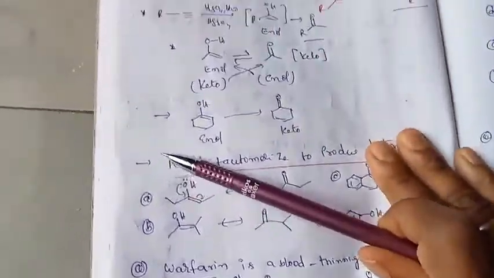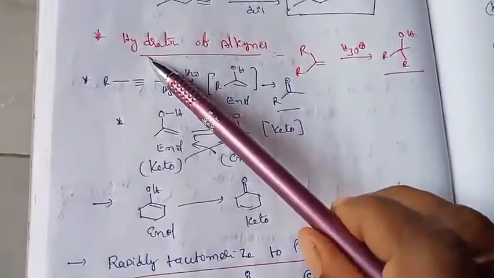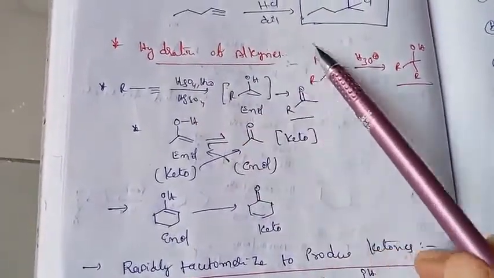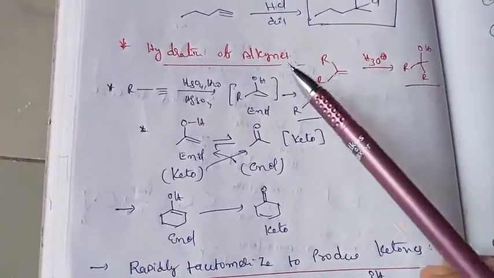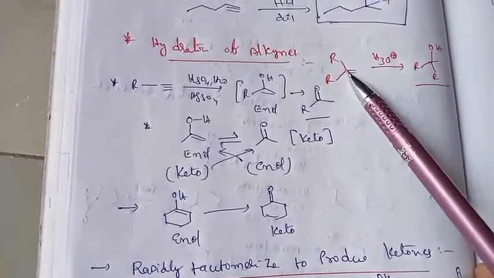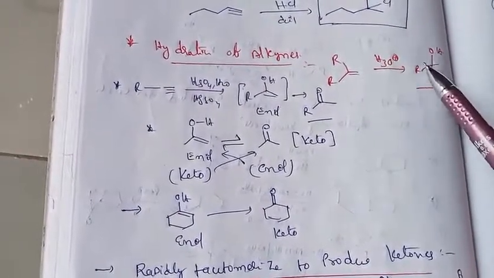Hydration of alkenes, very important. Hydration of alkynes. So now we know that hydration of alkene means addition of H+ and OH- ions. It follows the Markovnikov product. For example, this is the alkene hydration reaction, it gives the tertiary alcohols.